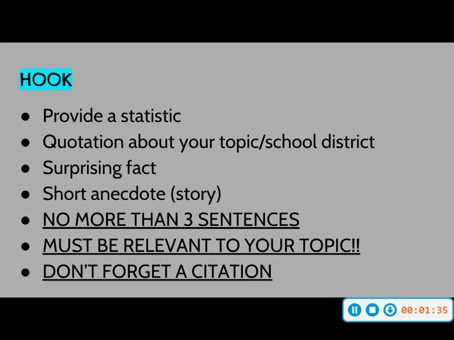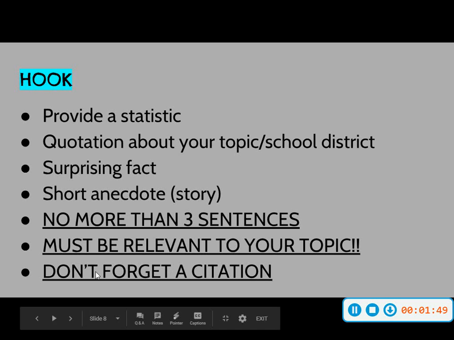Or you can provide a short anecdote as long as it relates to one of those three things, the one that you chose. It should be no more than 3 sentences. It must be relevant to your topic. It has to go back to STEAM, fine arts, or sports. And don't forget a citation if you're copying it from somewhere.